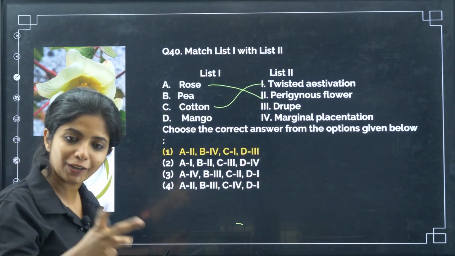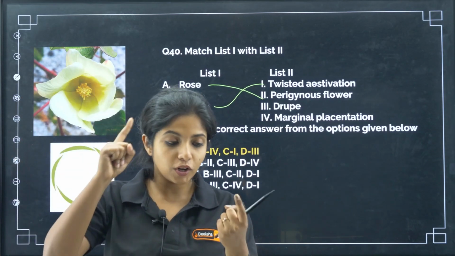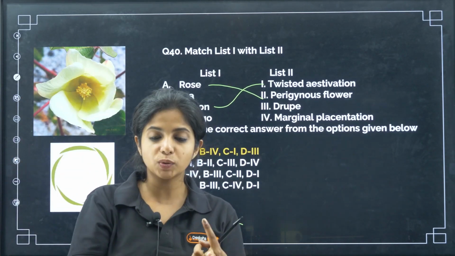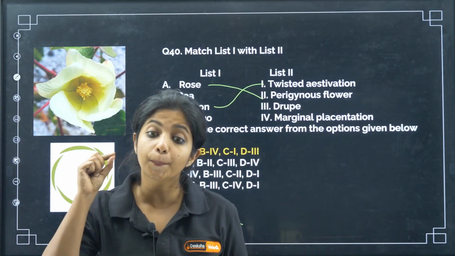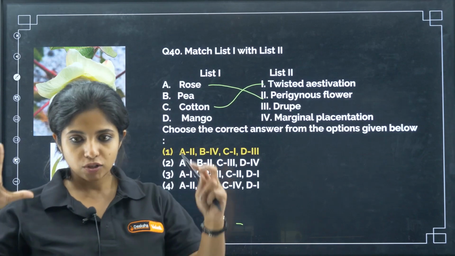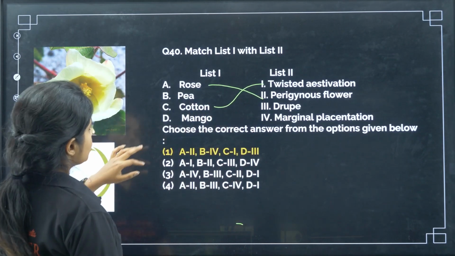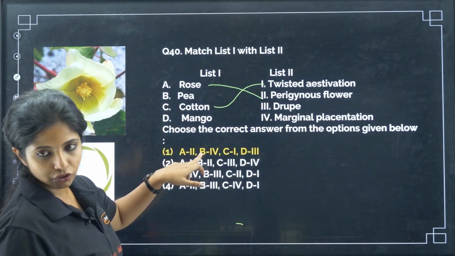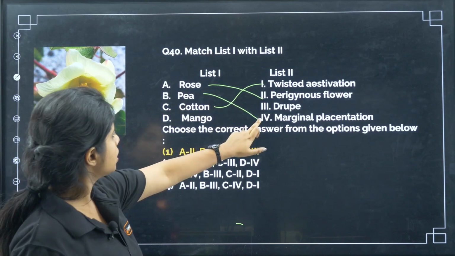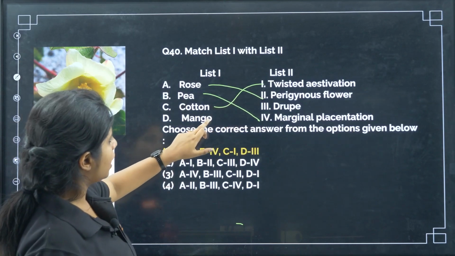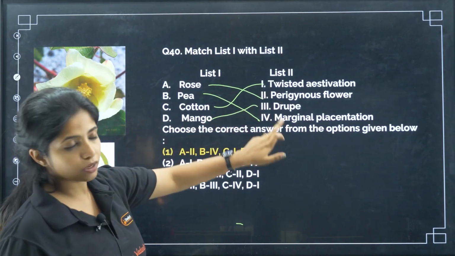Protoplasm is actually cytoplasm plus nucleoplasm, I know. But apart from that, you have the cell membrane also. So including the cell membrane as well as the cytoplasm and the nucleoplasm together, you call this protoplast, just removing the cell wall. Removing the cell wall and making the cells fuse is somatic hybridization done with the help of protoplast. So the answer for this question is 1, my dear children. I hope you got it. So rose is showing perigynous flower, P is marginal placentation, cotton is twisted aestivation, and mango is drupe.